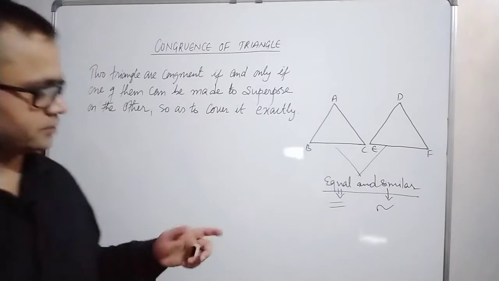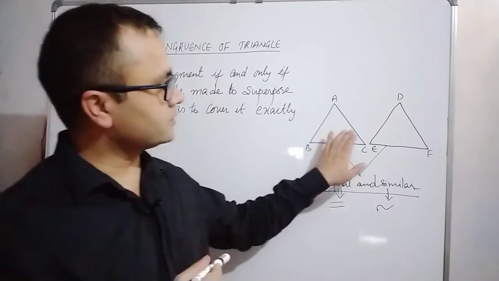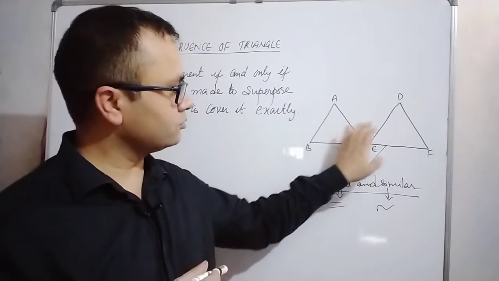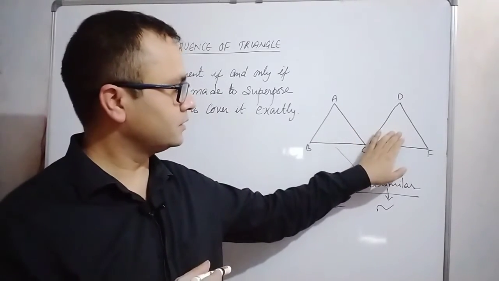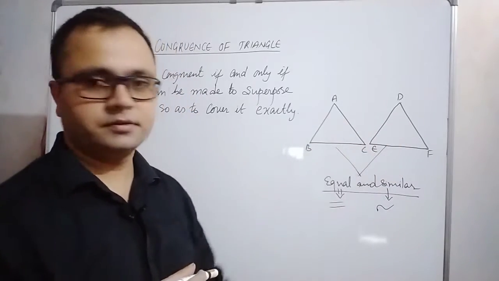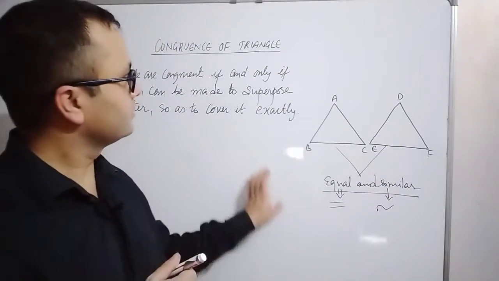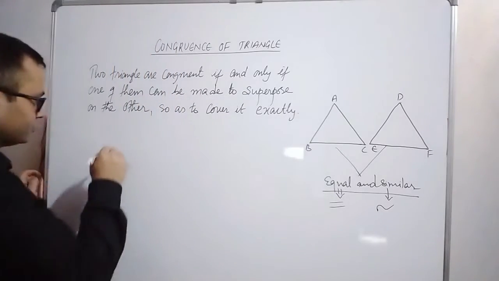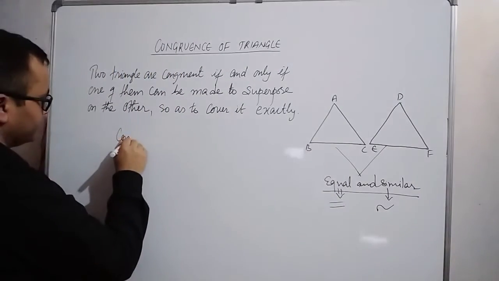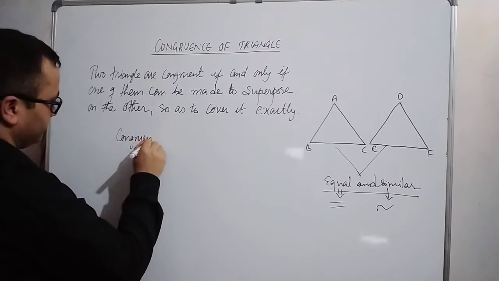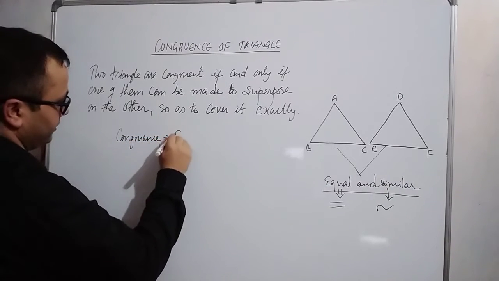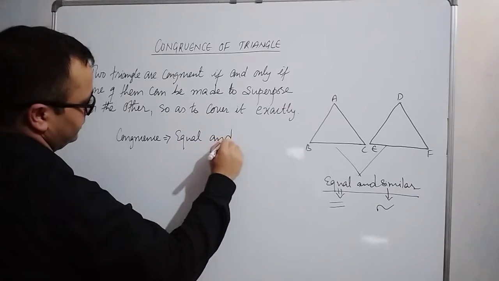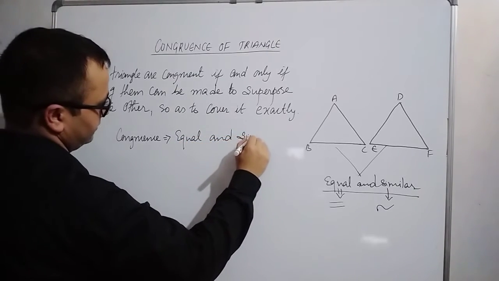Means these two triangles are equal in size and similar in shape. This is called congruence. So congruence means equal and similar.